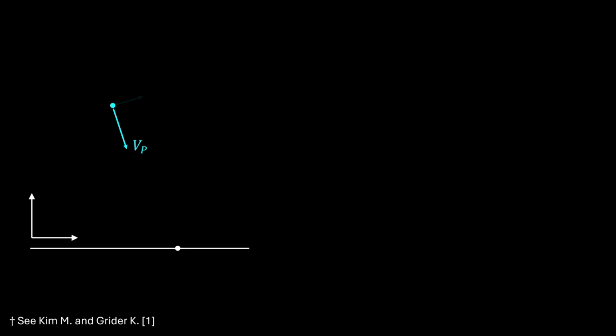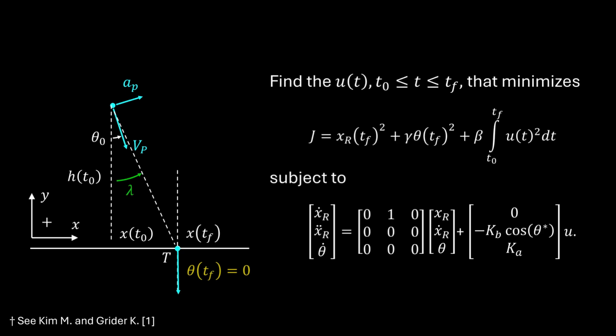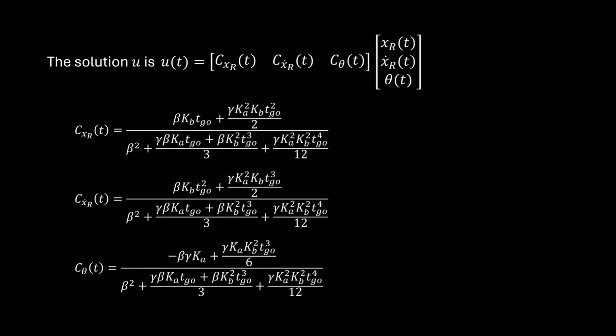Here's our problem statement, which Kim and Grider solved using linear quadratic methods. Their solution is a state feedback law with time-varying coefficients, where each coefficient is quite a complicated expression involving the penalty parameters beta and gamma.